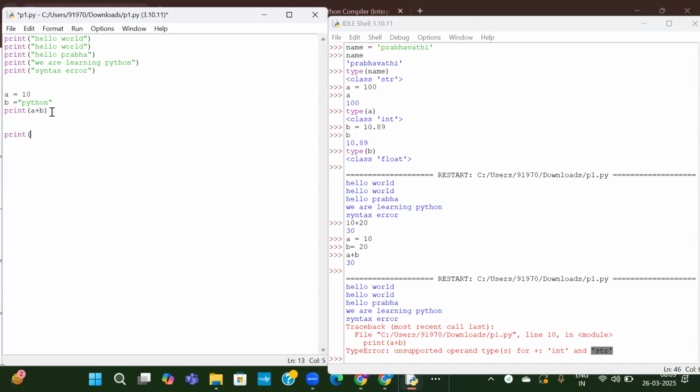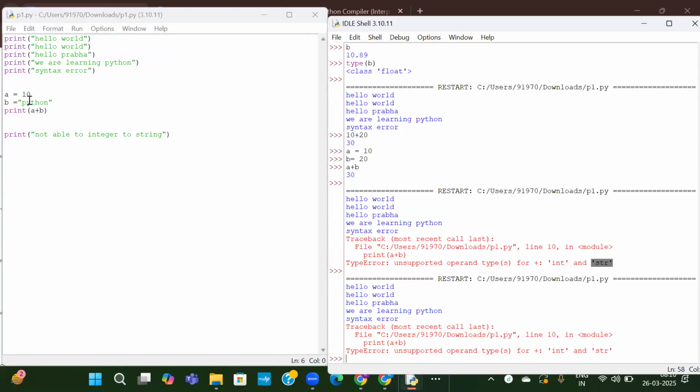After that, I'm writing some more print statements. Print, I will write the error message here: not able to add integer to string. We are not able to add integer to string. There is no syntax error or logical error in this line, but there is an error above. So now let us see what happens. See, even though there is no error in the last line, it has found the error here. The execution stopped here itself. Whether it is a logical error or syntax error, the execution stops wherever it finds the first error.